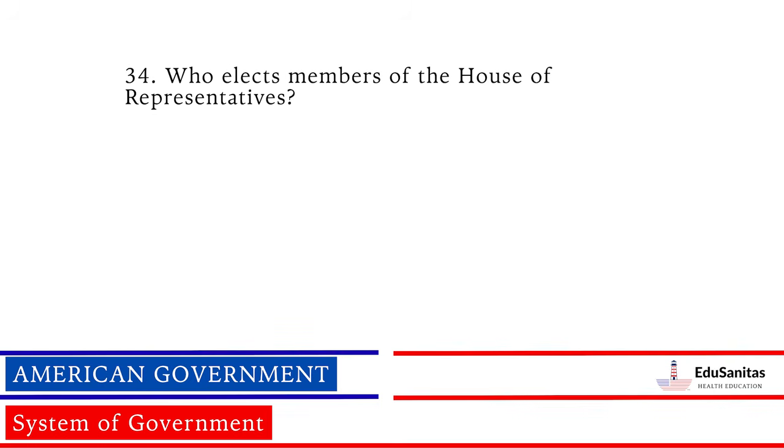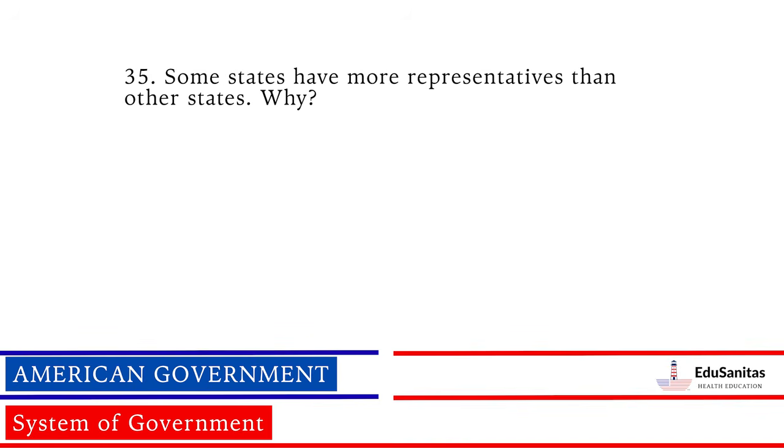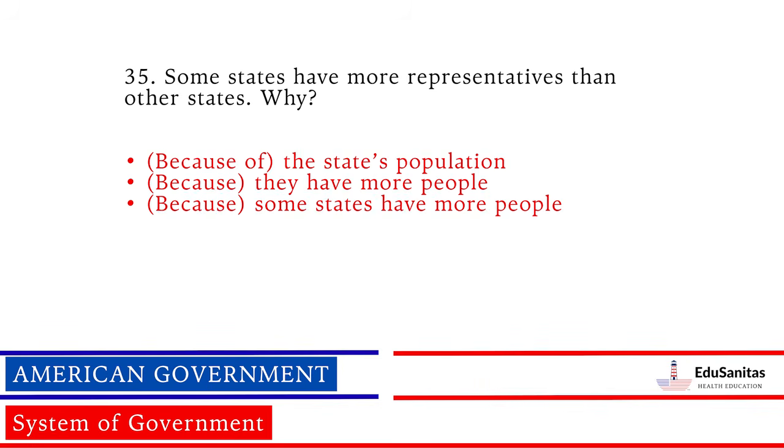Who elects members of the House of Representatives? Citizens from their congressional district. Some states have more representatives than other states. Why? Because of the state's population. Because they have more people.